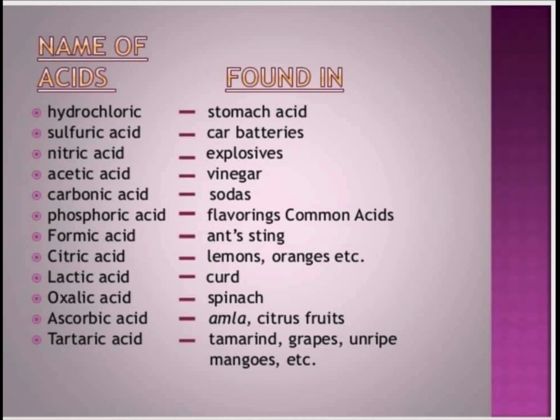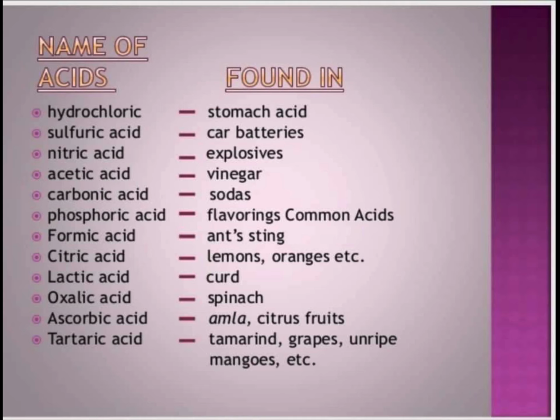First one is hydrochloric acid, found in our stomach. Then sulfuric acid. In car batteries we are using an acid, right? That acid is sulfuric acid.